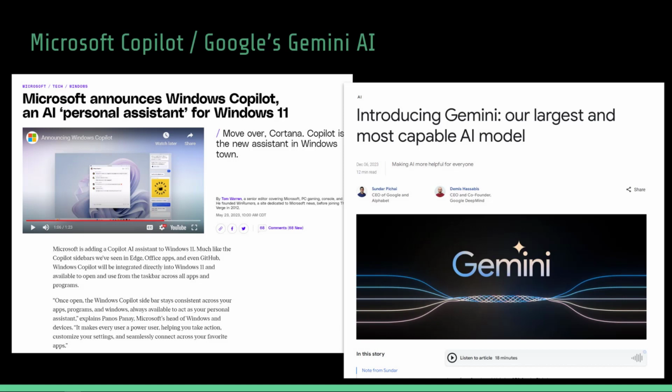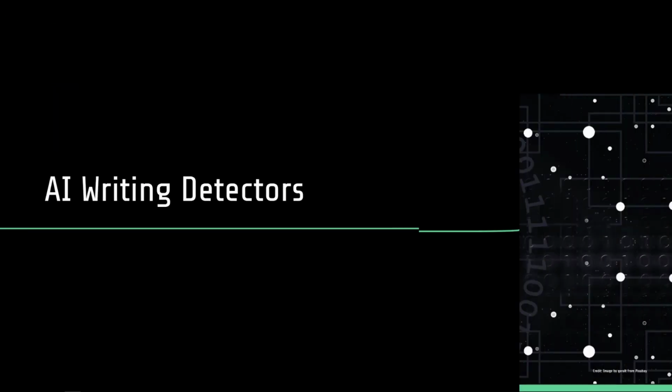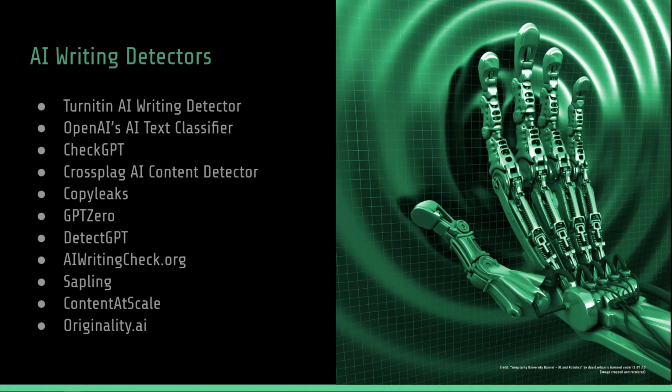All of these large language models are AI systems capable of understanding and generating human language by processing vast amounts of data. These advancements in AI writing technology have created a sense of unease amongst educators who fear that students may use AI writing tools to plagiarize their work. AI writing detection software was created to address that. AI writing detection refers to the act of identifying and determining whether written content was created by a human or an AI model. Some detectors that you may have heard about are GPT-0, CopyLeaks, and Turnitin's AI writing detector.